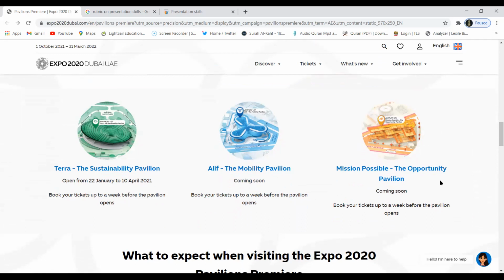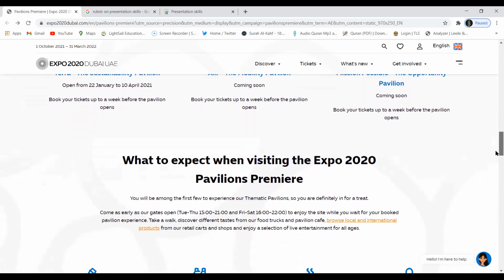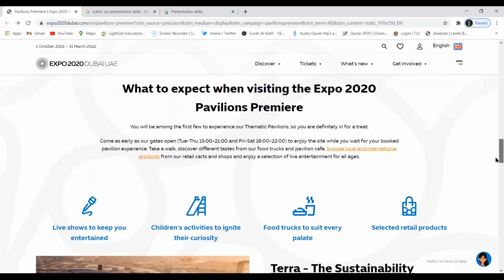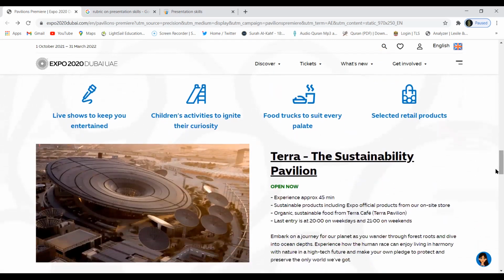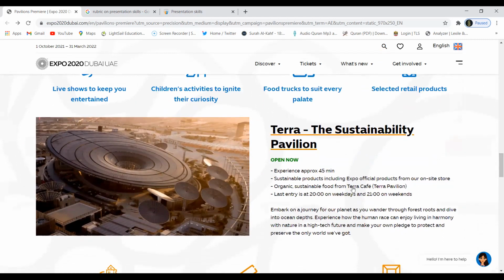Mission Possible, the opportunity pavilion. These are the subtopics that are available to you. You may select any one, and then you may find information and continue with regard to that. There's a lot on this page. You can click on maybe this and find more information. But this is called bullet points. If you want to create your own, please go ahead.